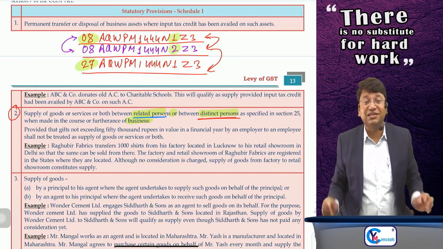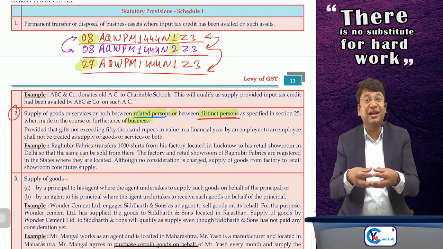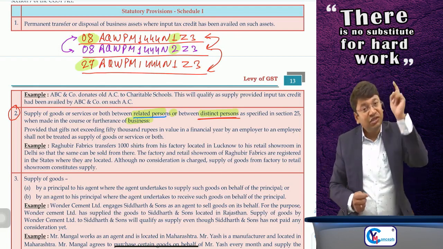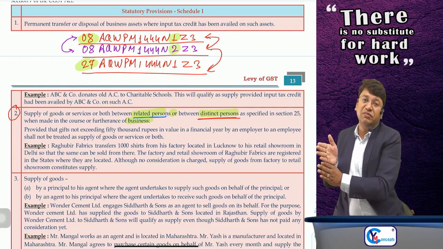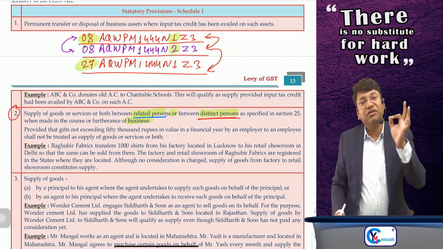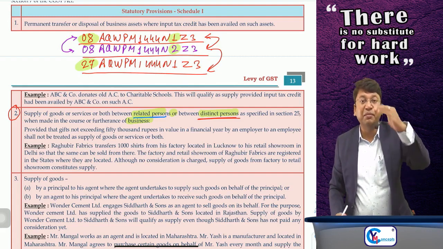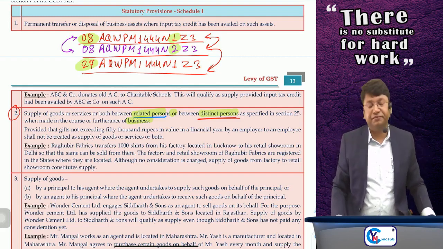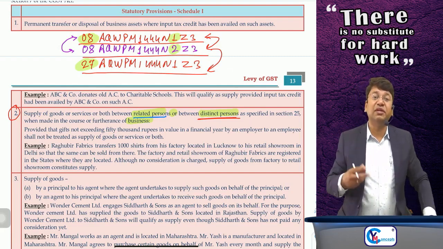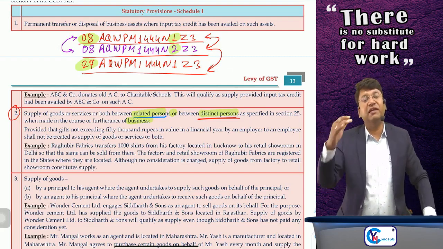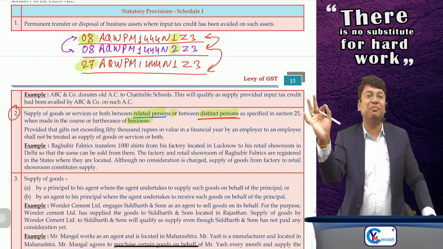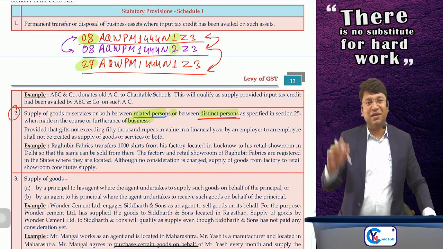Since employer and employee are related, although it is without consideration, it will still be supply, and GST will be payable. So to keep it out of the ambit of GST, the government has mentioned one restriction, one condition, or one limitation: if the employer is giving gifts to the employee, and the gifts are up to the value of rupees 50,000 per annum per employee, then it will not be supply at all.